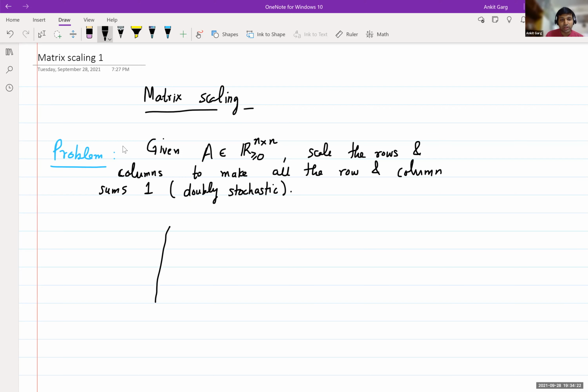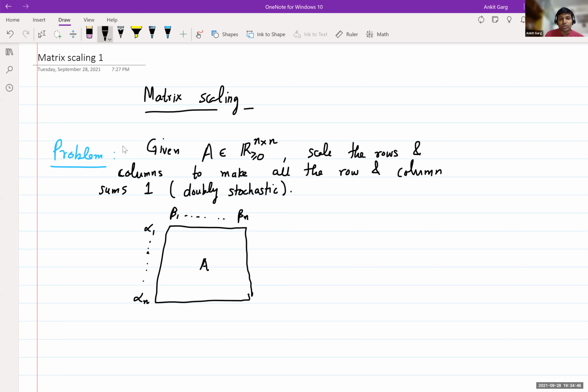So pictorially, this is how it will look. We have a matrix A, and each of the rows we can multiply by a scalar. Row i you can multiply by alpha i, and each of the columns you can multiply by a scalar beta j. So the ith column will be multiplied by beta i.